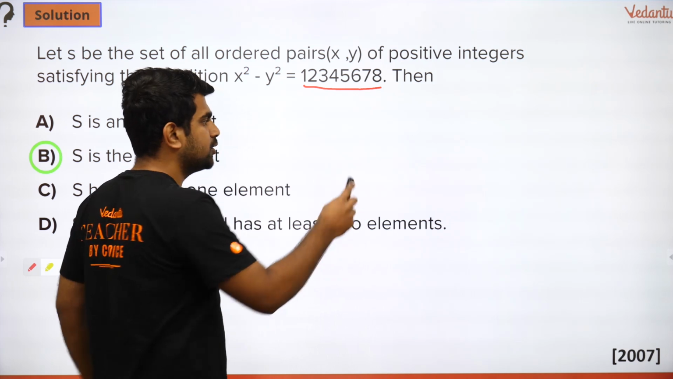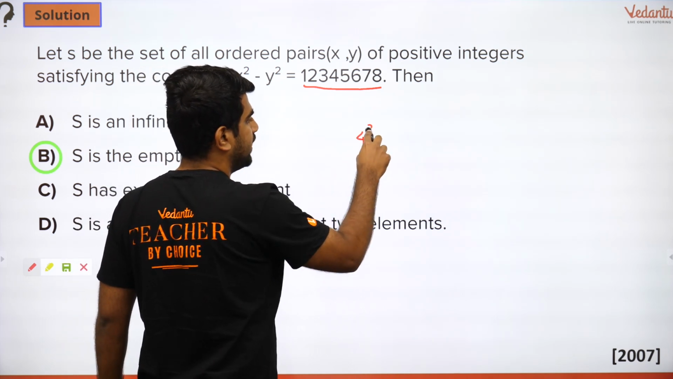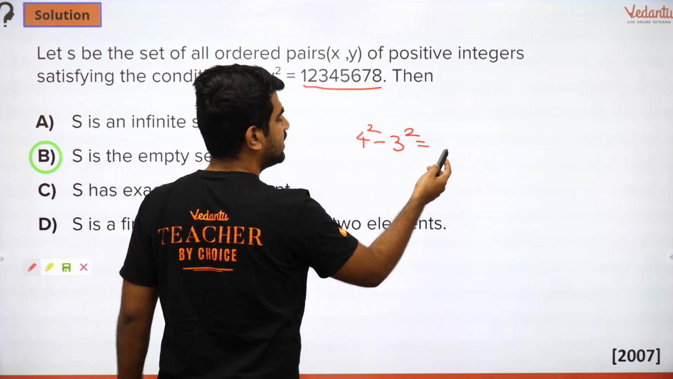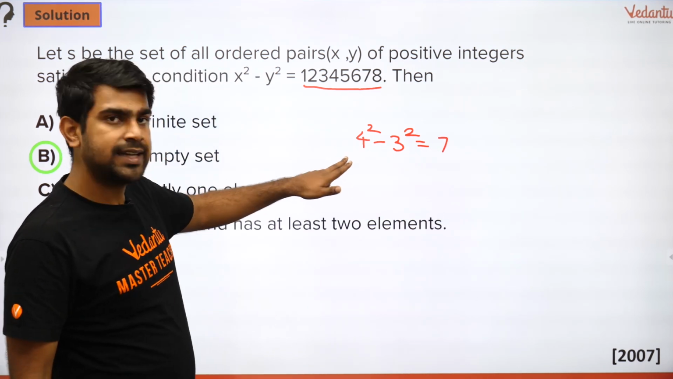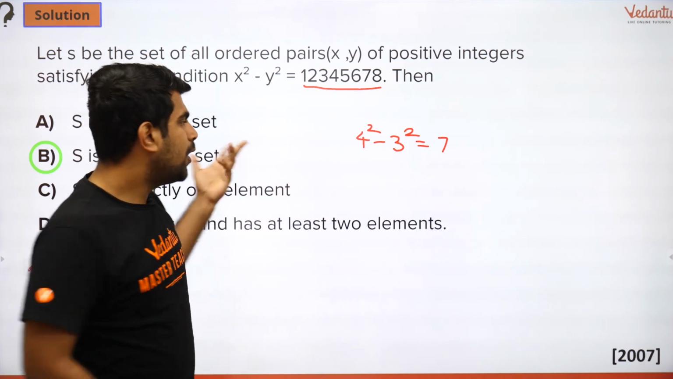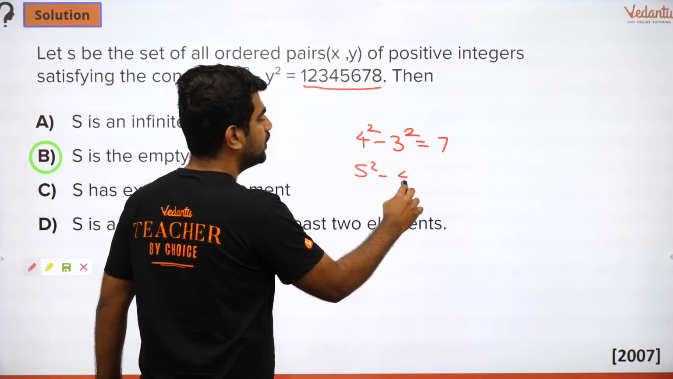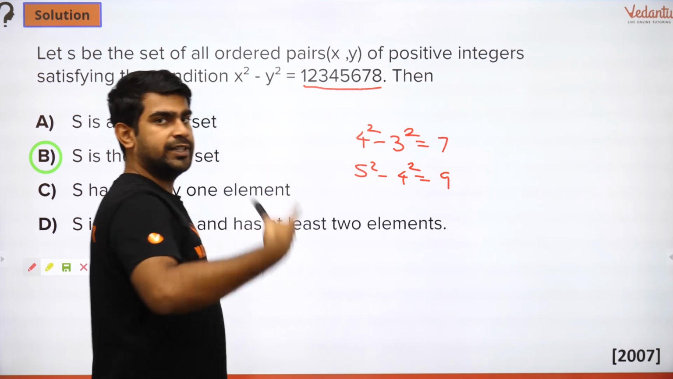Because look at this. You have, let's say, 4 square minus 3 square. 4 square minus 3 square is what? Is 7. That's an odd number. So whenever you subtract even and odd square or odd and even square, you will get an odd number.